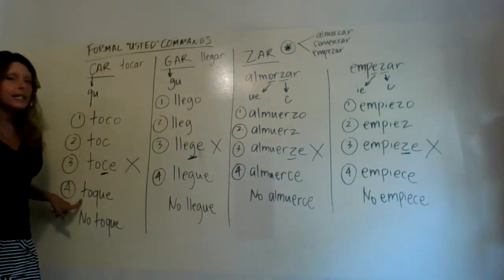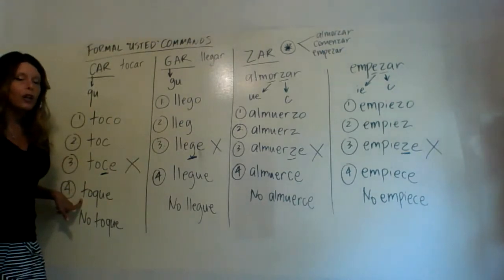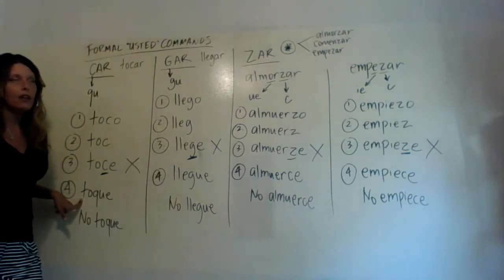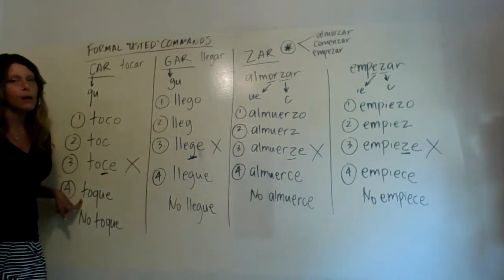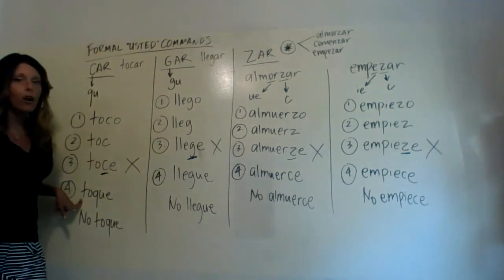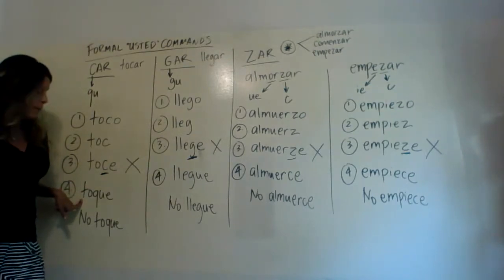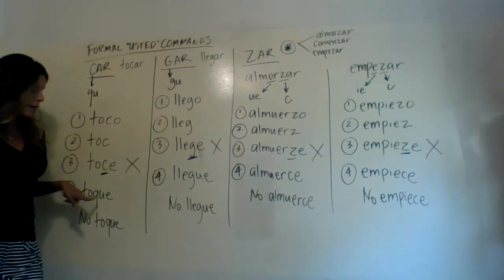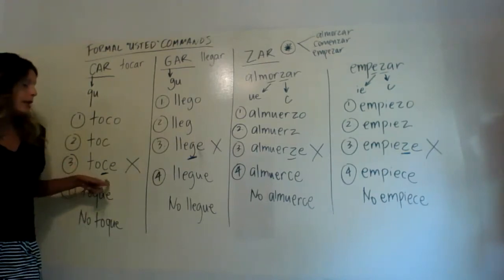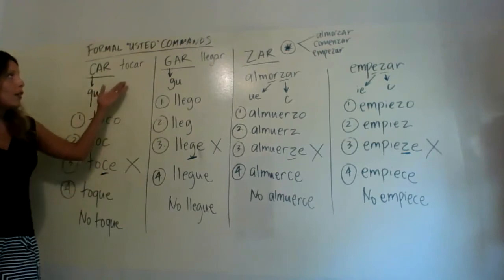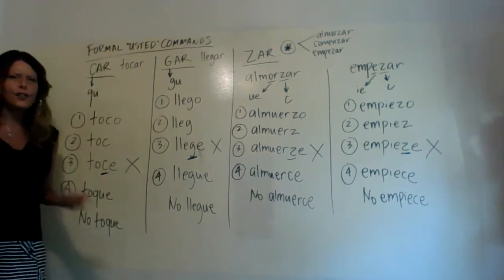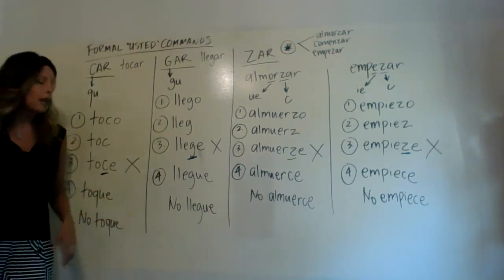And it's spelled T-O-Q-U-E. Once again, tocar as a formal usted command is spelled T-O-Q-U-E, because that Q-U has to replace the C with CAR verbs, certain tenses, certain conjugations.